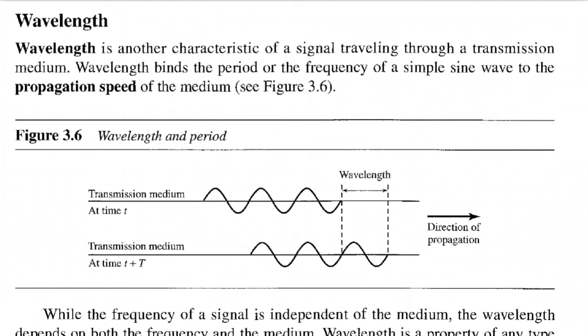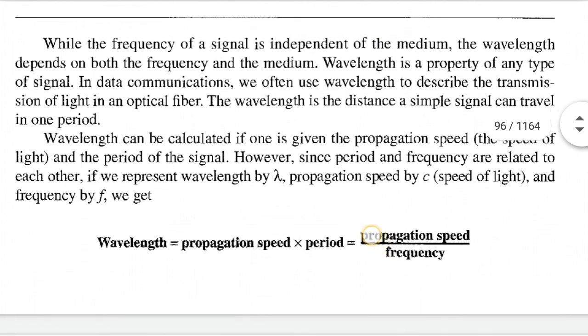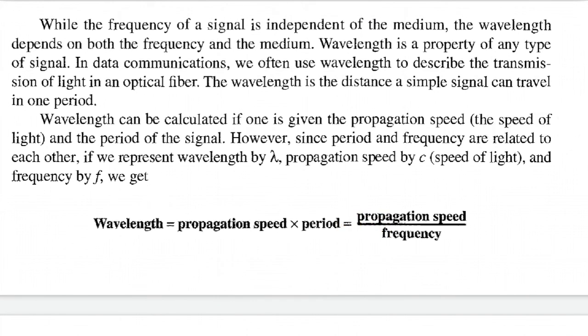Wavelength. Wavelength is another characteristic of a signal traveling through a transmission medium. Wavelength binds the period or the frequency of a simple sine wave to the propagation speed of the medium. Wavelength and period. While the frequency of a signal is independent of the medium, the wavelength depends on both frequency and medium. Wavelength is a property of any type of signal. In data communication, we often use wavelength to describe the transmission of light in an optical fiber.